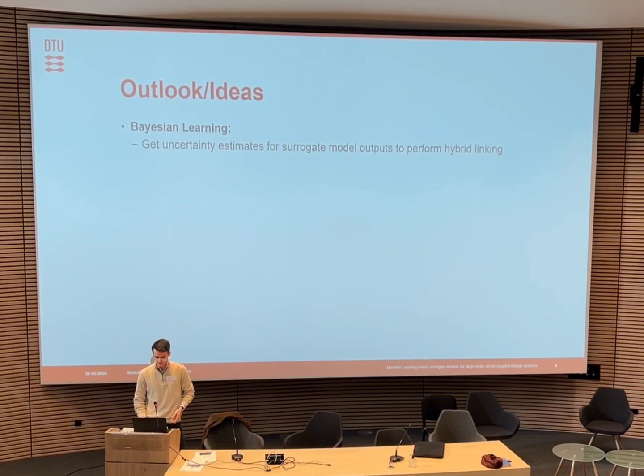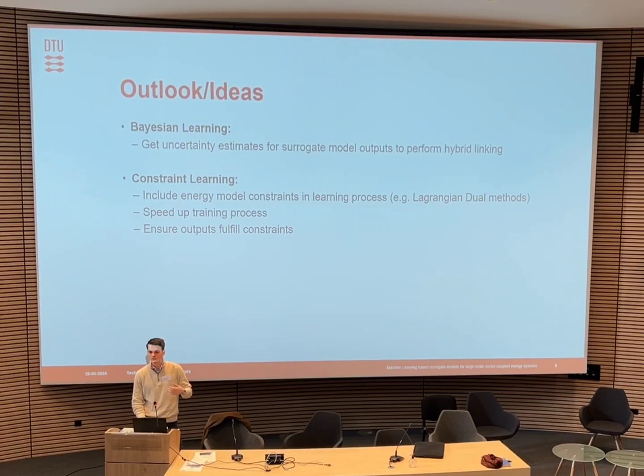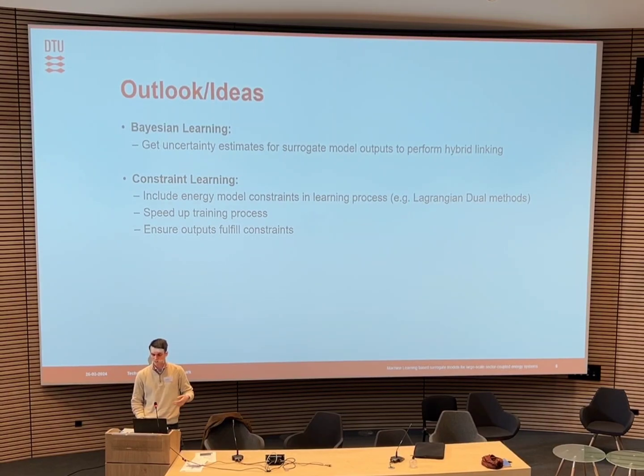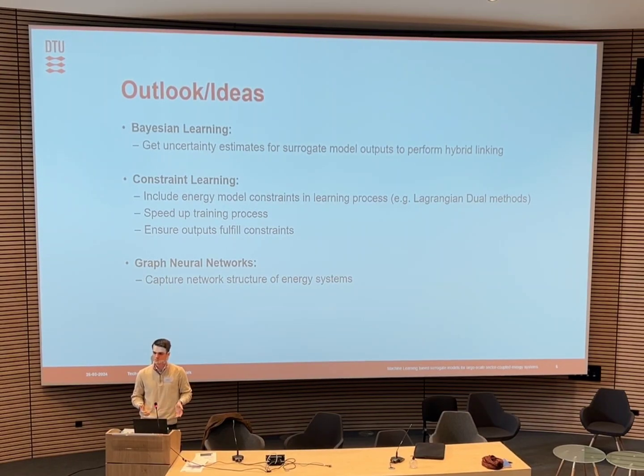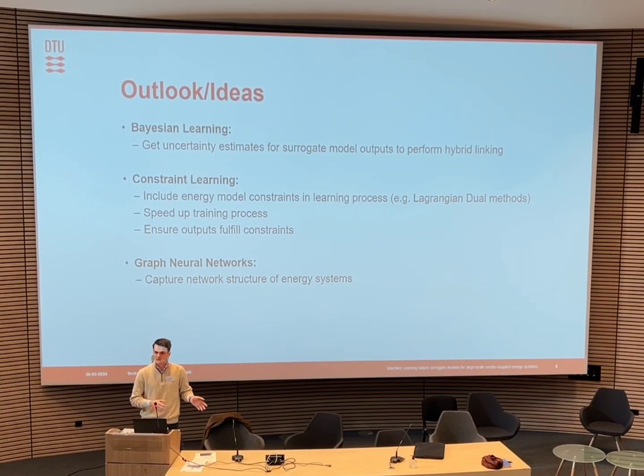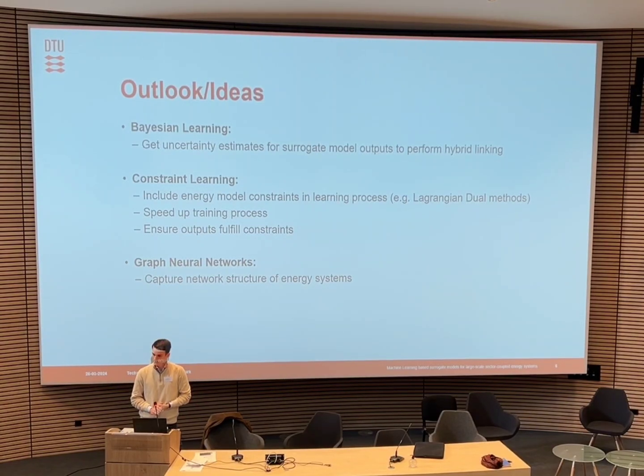We want to look into something called constraint learning, where in the training process we already supply our surrogate model with the constraints contained in our original optimization model that would speed up the training process and also allow for more robust results that would ensure that they actually fulfill our constraints. And finally, we want to look into graph neural networks. Since most of our energy systems are structured in networks, we want to capture this characteristic of the energy system by using these models. So yes, thank you.